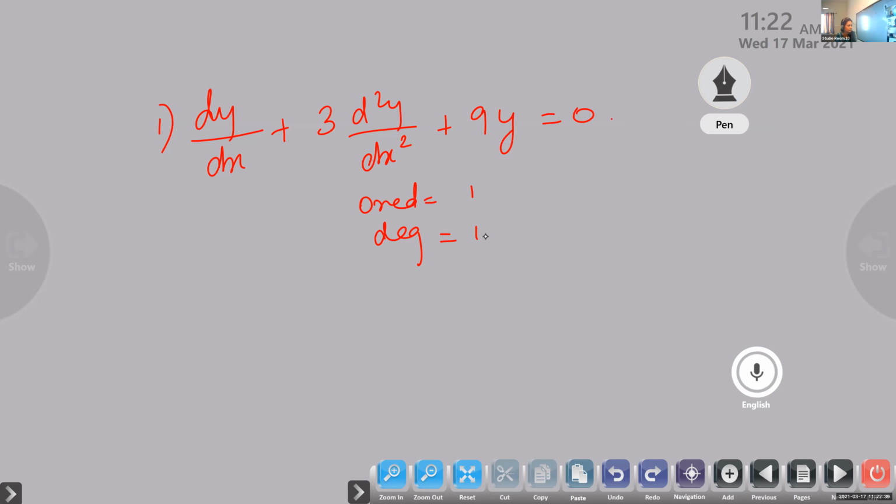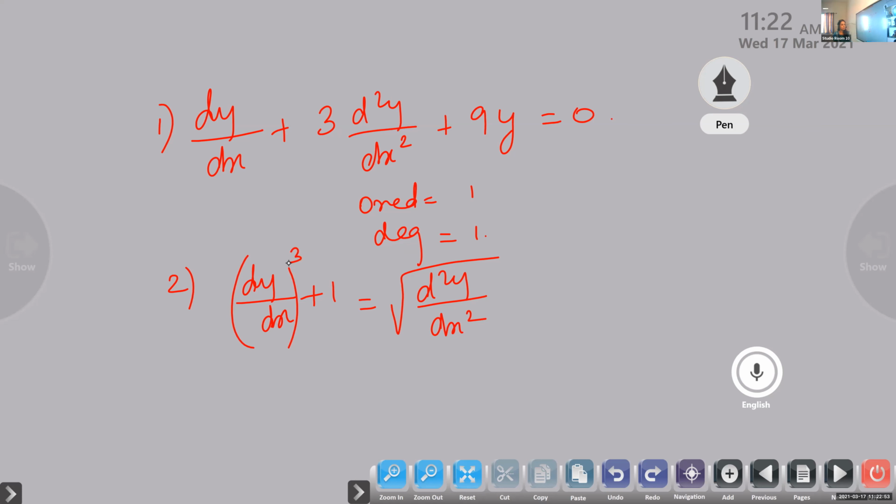Okay. Now, tell me children, what is the order and what is the degree? dy by dx the whole cube plus 1 is equal to root of d square y by dx square. What is the order and what is the degree? Order is 2 and degree is 1.